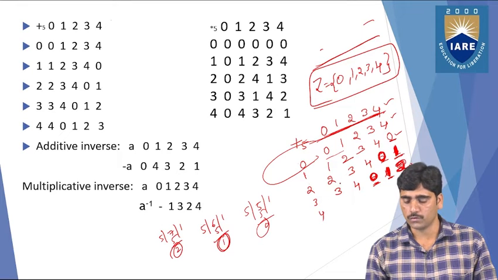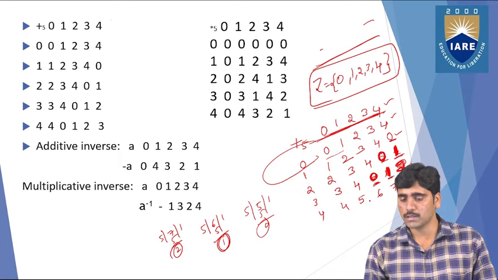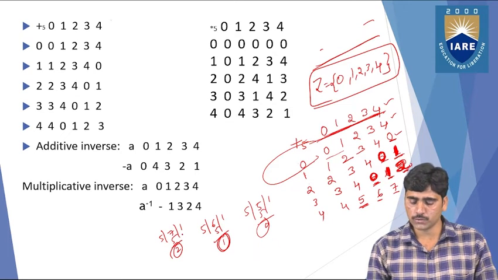And similarly for 4: 4 plus 0 is 4, 4 plus 1 is 5, 4 plus 2 is 6, 4 plus 3 is 7, and 4 plus 4 is 8. But we don't have these elements 5, 6, 7, 8 in the set. So we need to replace them with the reduced values. 5, 6, 7 we already know.